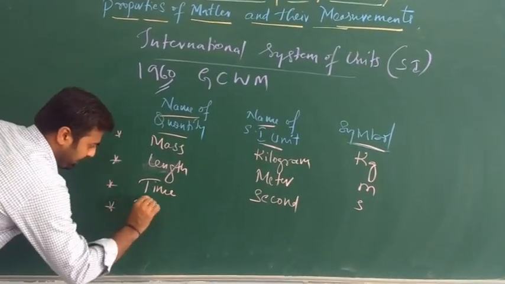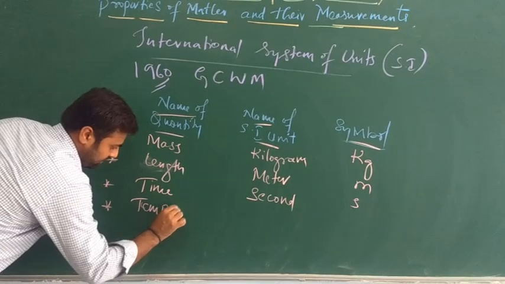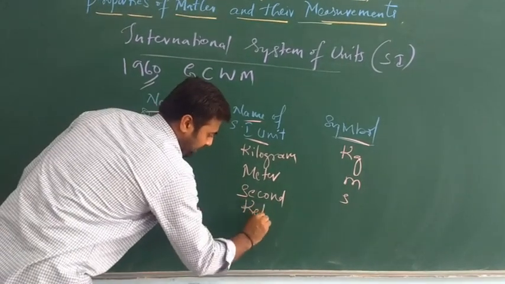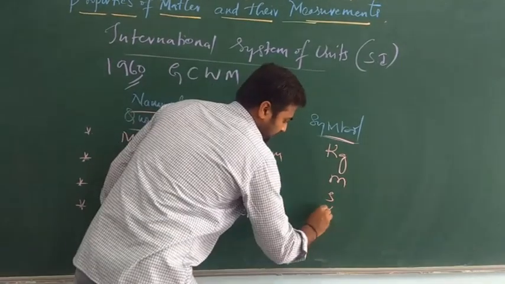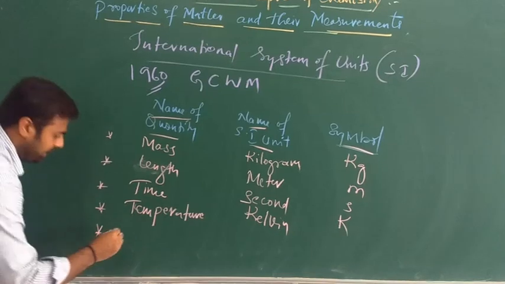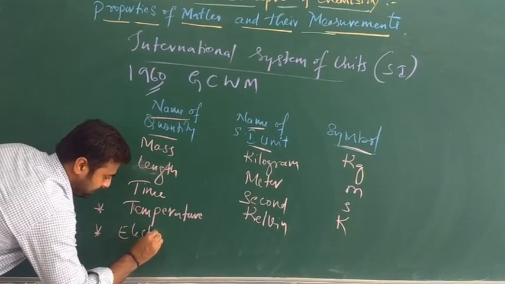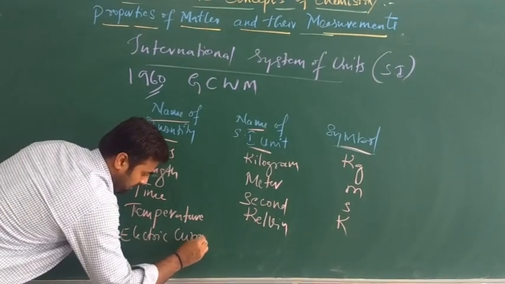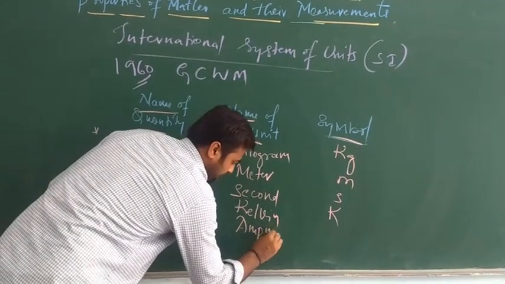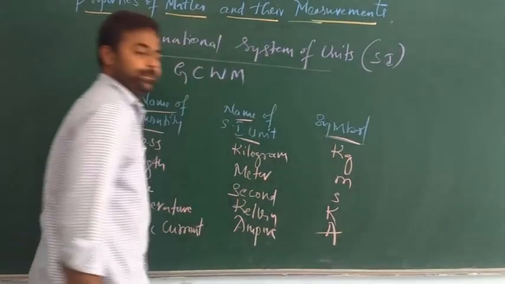And the fourth one is temperature. For temperature, the SI unit is Kelvin, symbol will be K. And the fifth one is electric current. For electric current, the SI unit is ampere, symbol is A.